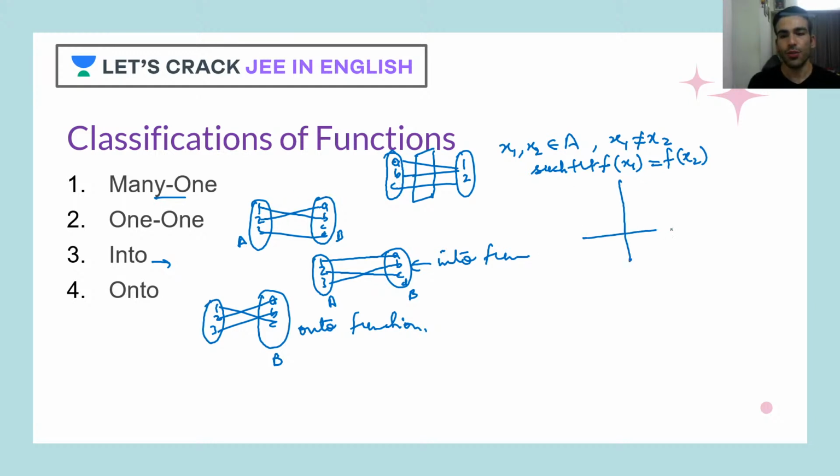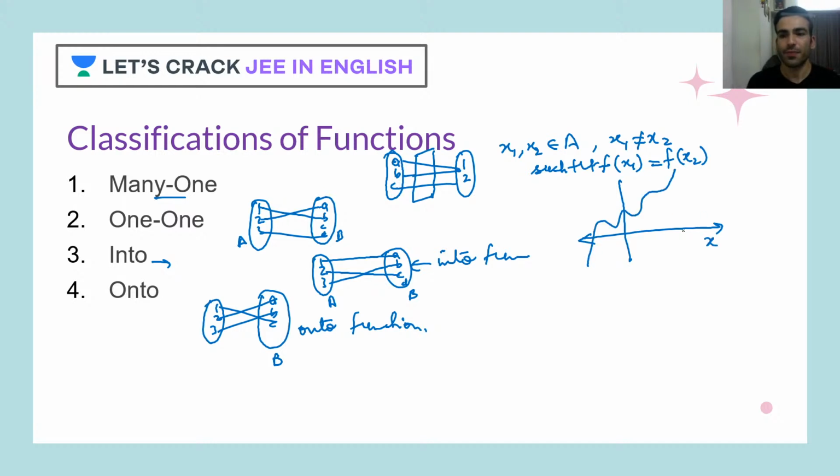So as you know, what is the definition of many-one? Many-one is when one y, or you can say one element of B, one element of codomain, has more than one preimage, correct? Or in other words, I can say one value of y has more than one value of x. So let's say I draw the function like this.